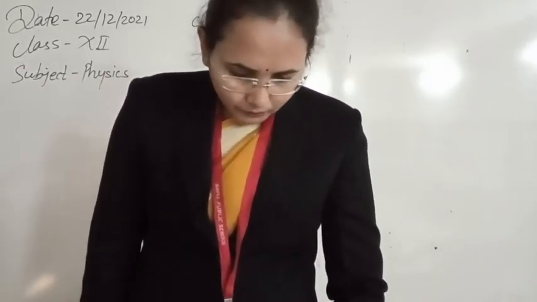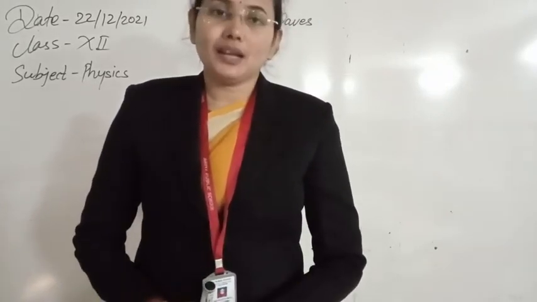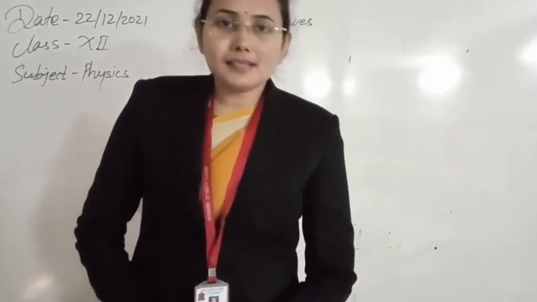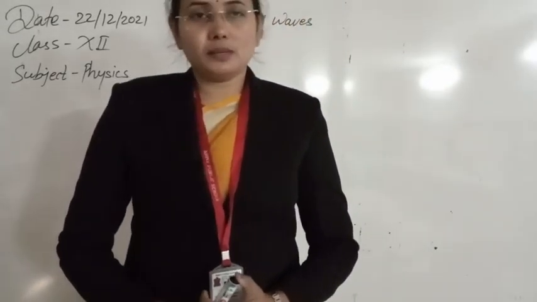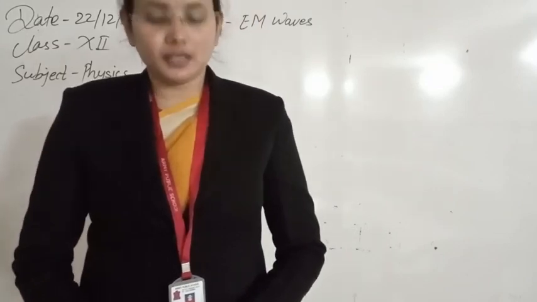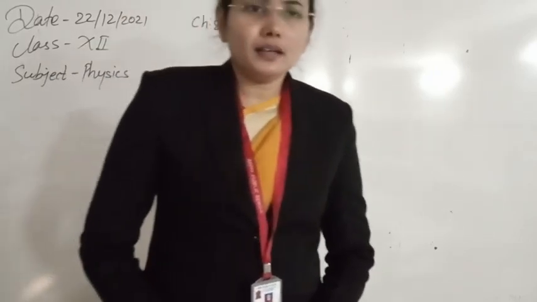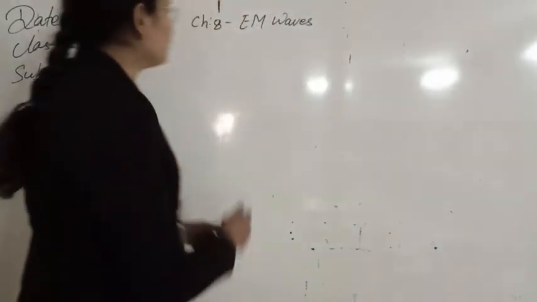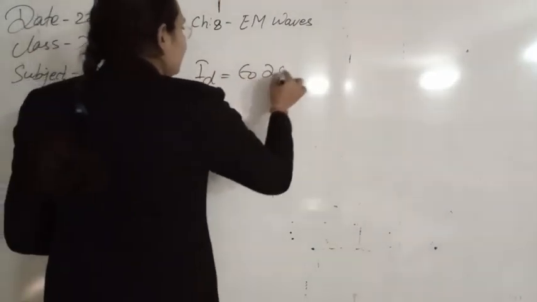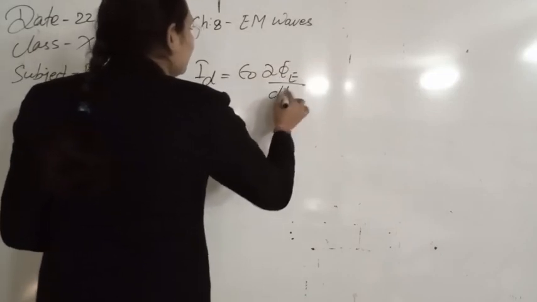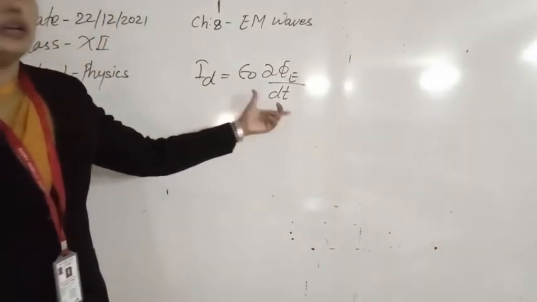Outside the capacitor, in the wires, conduction current is flowing, but inside the capacitor, between the plates, displacement current is flowing. Simply, it is the current flowing inside the capacitor. It is denoted by I_D, given by epsilon 0 dPhi_E/dt. So it is the rate of change of electric flux.